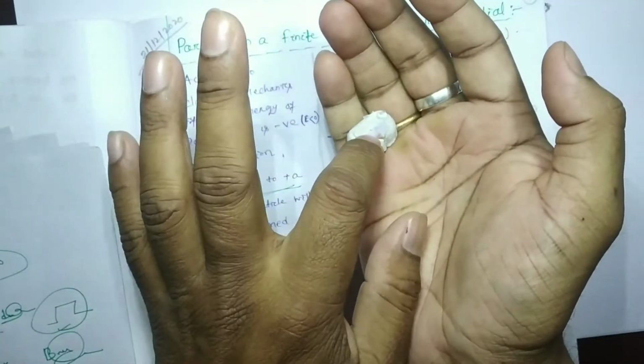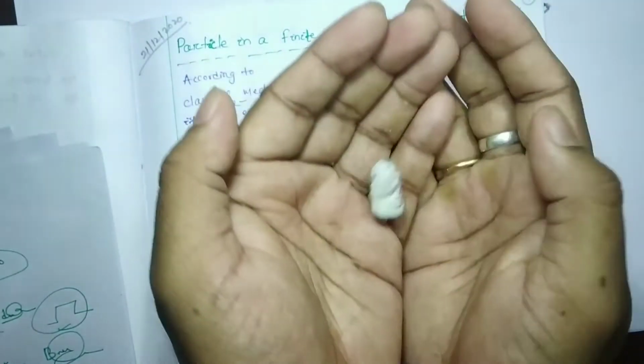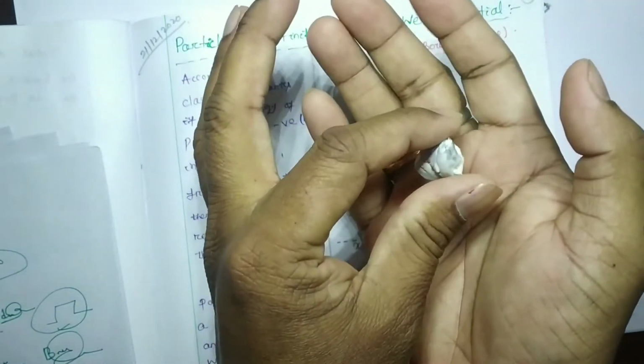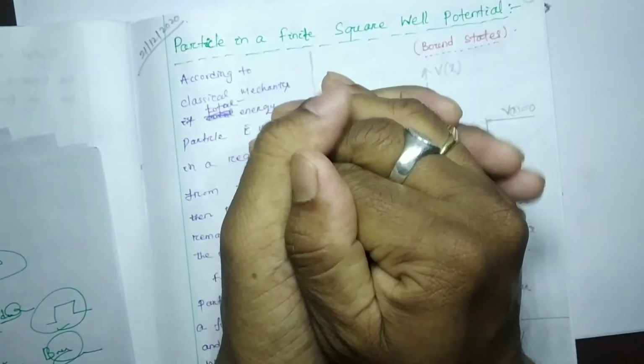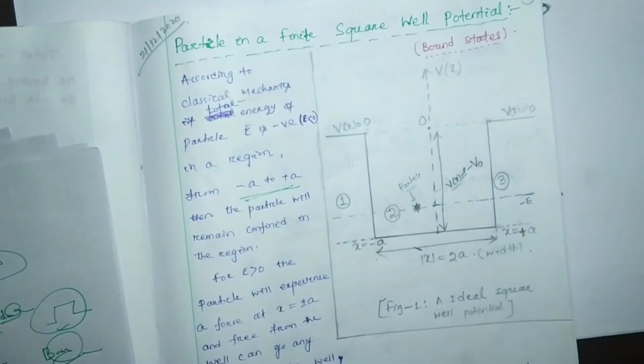Classically it is not acceptable that this particle can be present outside this box, because the total energy is less than this wall, this potential energy. But according to the quantum mechanical point of view, we can find some probability outside, which we can find by derivation.